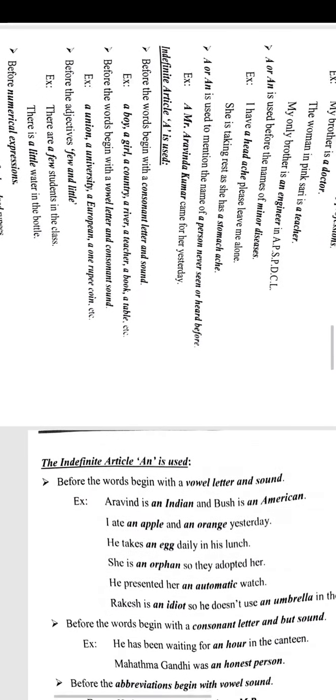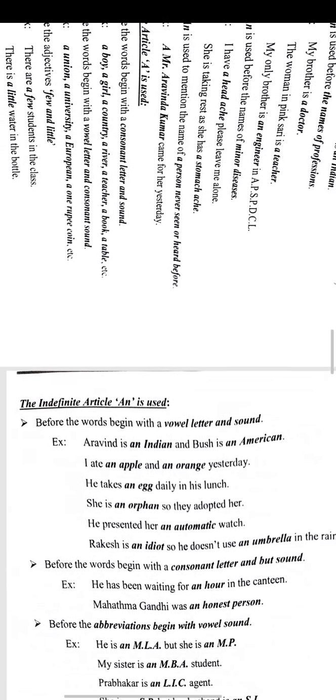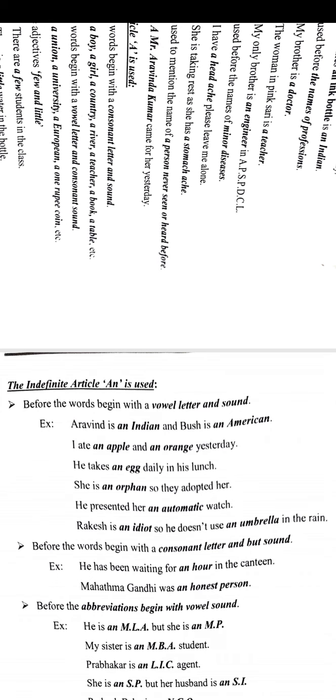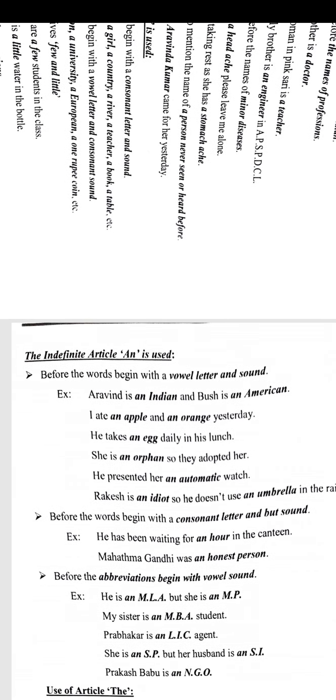Next, we will see where we have to use the indefinite article an: before words that begin with a vowel letter and sound. When we get a vowel letter we use an before that vowel letter. We will see some examples. Arvind is an Indian and Bush is an American. Here I and A are vowels giving a vowel sound, so we kept an there. Next, I ate an apple and an orange yesterday. It also has a vowel sound and a vowel letter, so we kept an there.